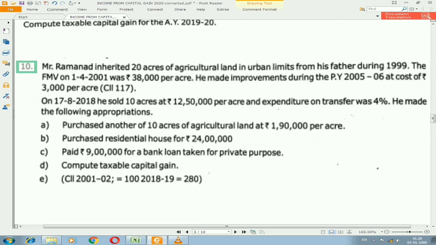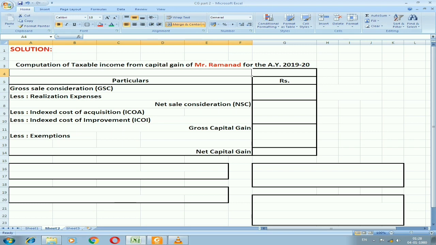In this illustration we are supposed to work carefully, because the entire agricultural land is not sold, only around 10 acres are sold by the assessee, and also we have two exemptions in this illustration. So let us solve it first. Mr. Ramanand is the assessee, and the capital asset is agricultural land which is in urban limits. It will be eligible for taxation. Then we need to check, it was purchased in 1999, which is before 1/4/2001. Sold on 17/8/2018. So comparing the purchase date to the sale date, it should be more than 2 years. So it is also more than 2 years. It will be a long-term capital asset.